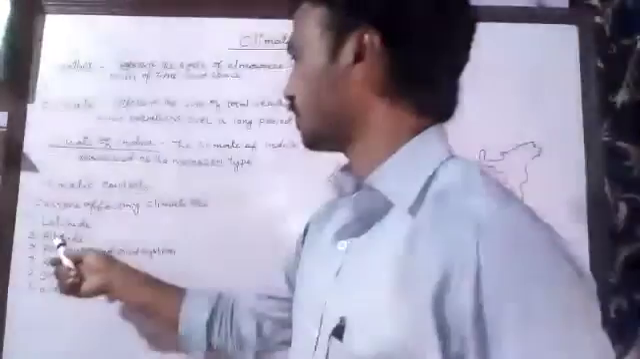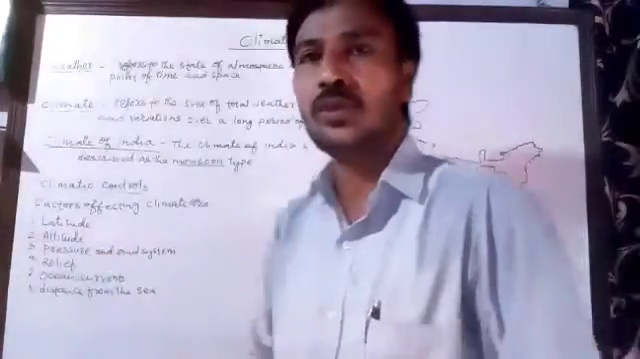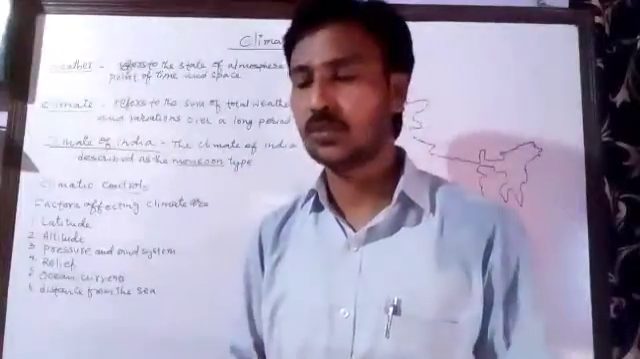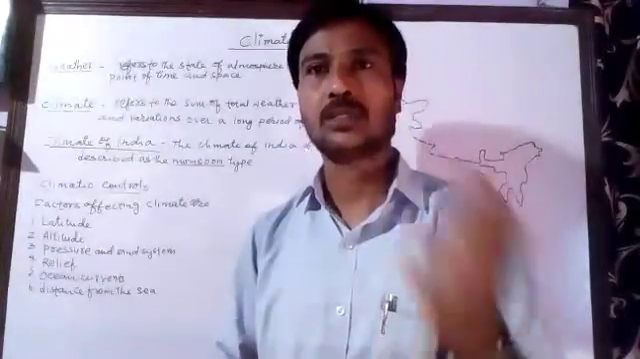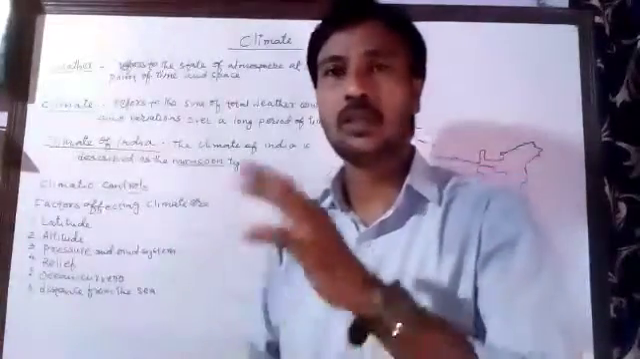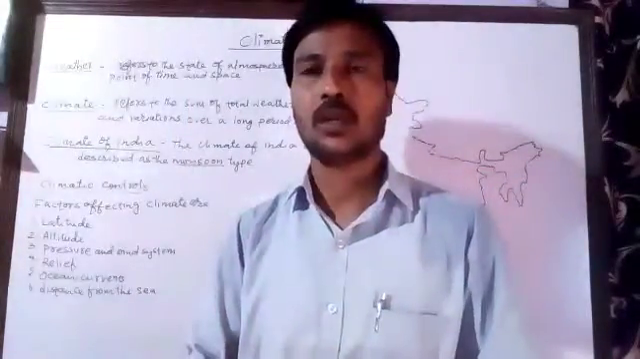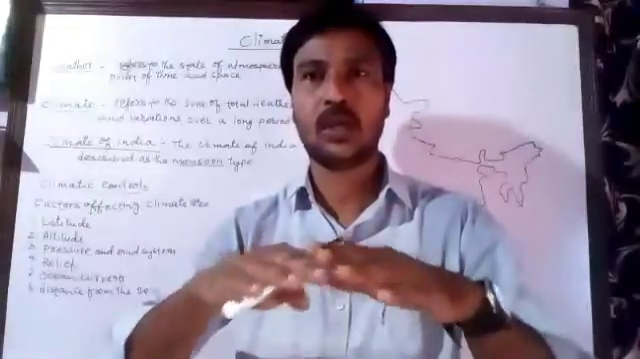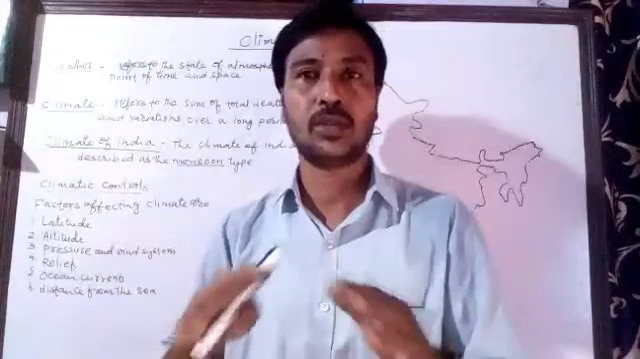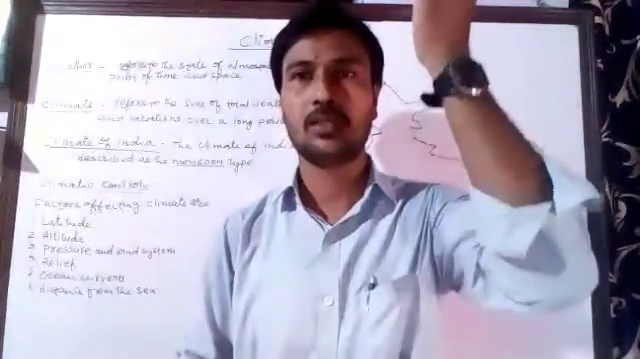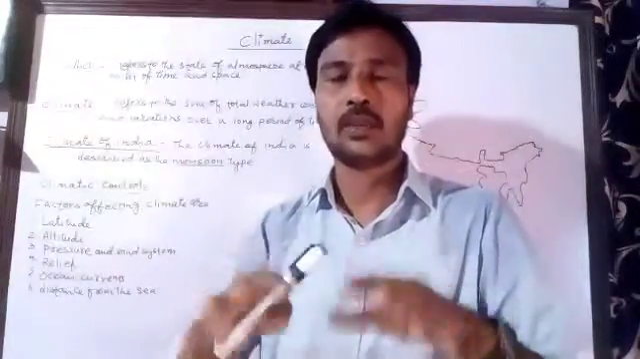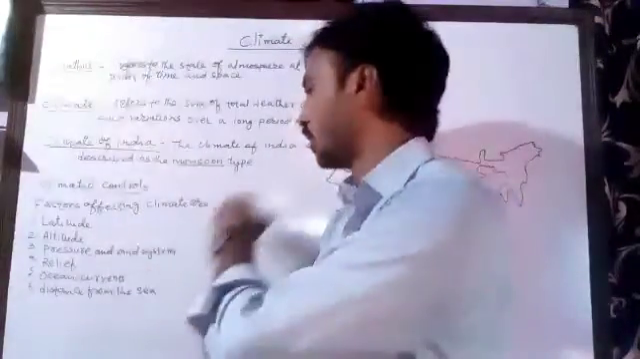The next one is the pressure and wind system. We know that on the earth there are different pressure zones, the high pressure areas and the low pressure areas. The area which receives more temperature, especially when the earth becomes hot, the air becomes hot, and hot air easily rises upward, and therefore the cold air from the colder areas comes to this area.